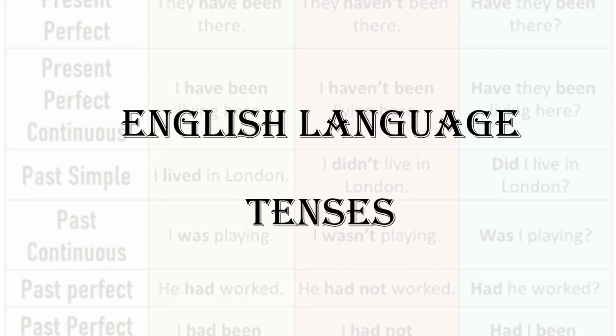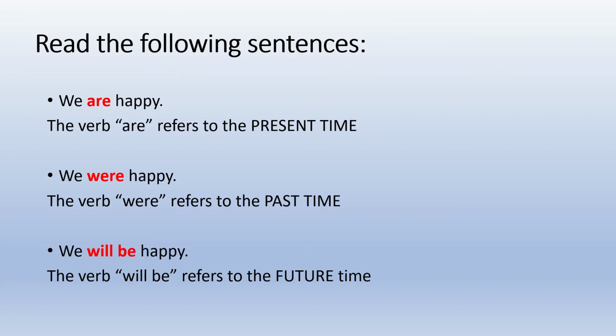This is English language, and today's topic is on tenses. When we look at the following sentences, we see that some words, some action words, verbs, are different in each sentence. Okay? In the first sentence, we have: we are happy.